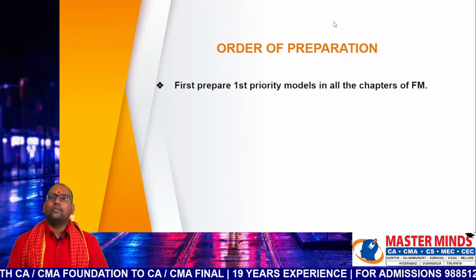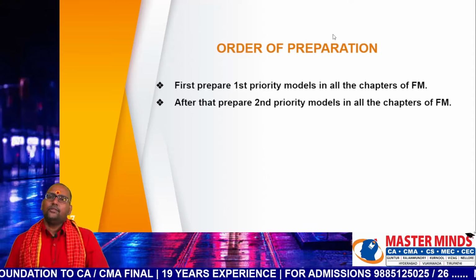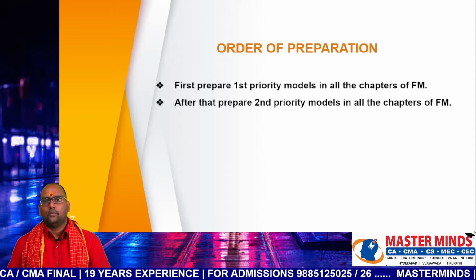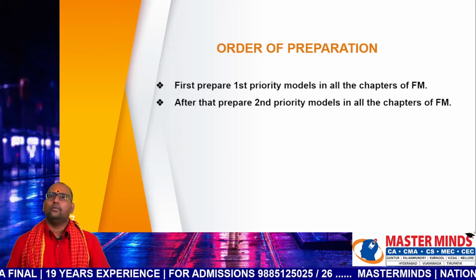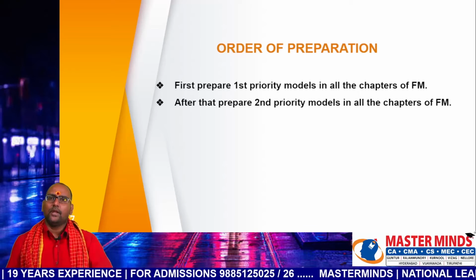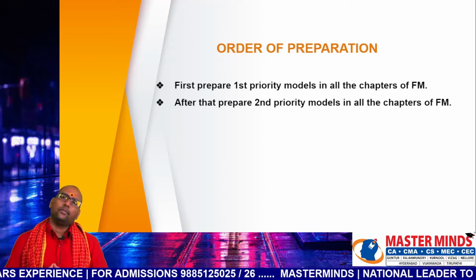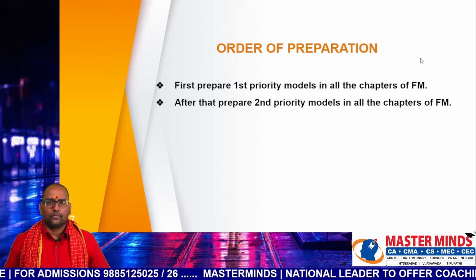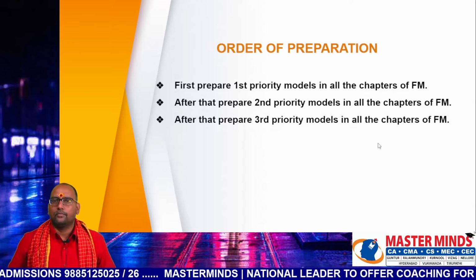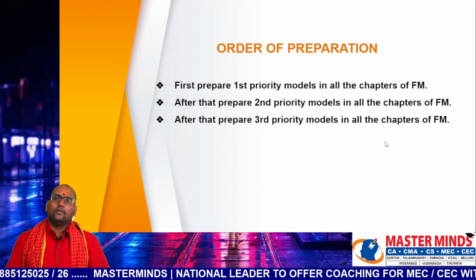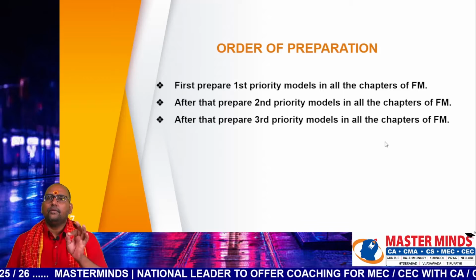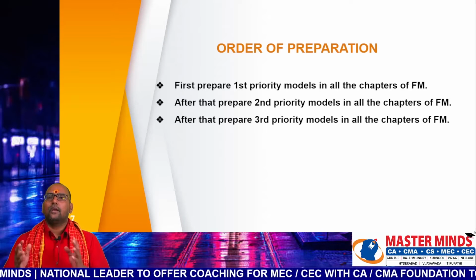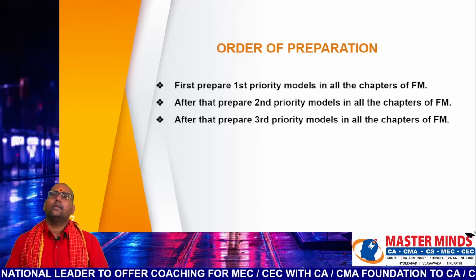So how to revise the subject? Go through 8 chapters. First complete the first priority models. After completing the first priority models, then come back to second priority models. After completing the second priority models, then finally go through third priority models. So this is the order of priority. In fact, there is a 75 to 80% chance that the questions in the final exams will come from first priority and second priority models.